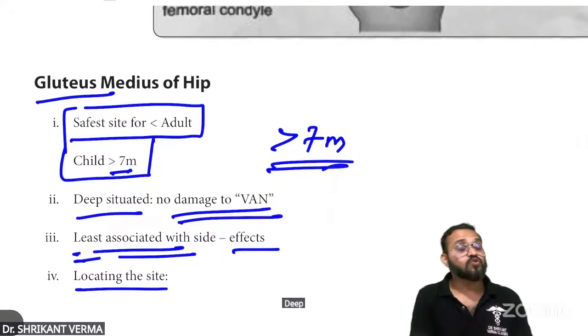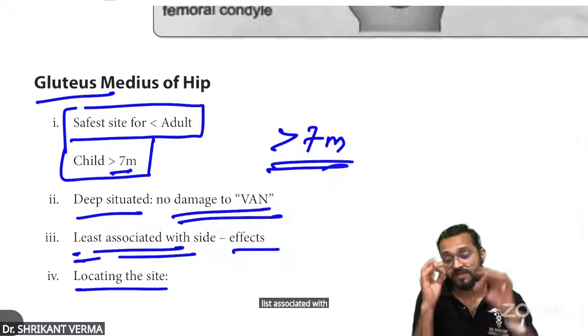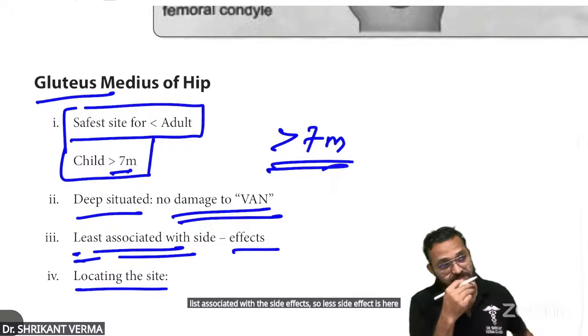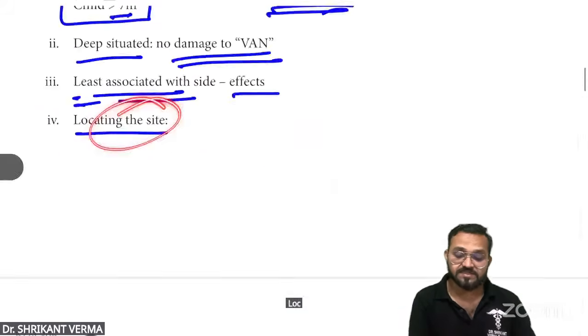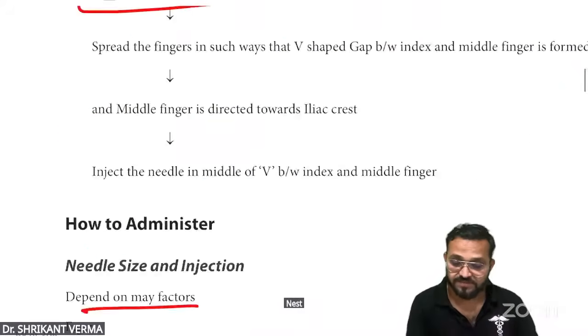Deep situated, no vein, artery or nerve is getting damaged, least associated with side effects. So less side effect is here, so it is the preferred site. Locating the site, I told you how to locate. Yes, this is the method.